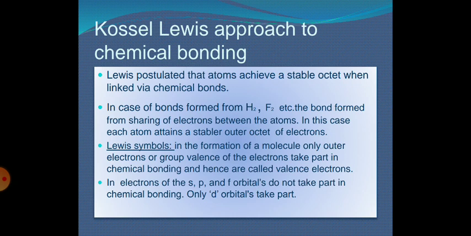Lewis symbols. In the formation of a molecule, only outer electrons, or group valence electrons, take part in chemical bonding and hence are called valence electrons.